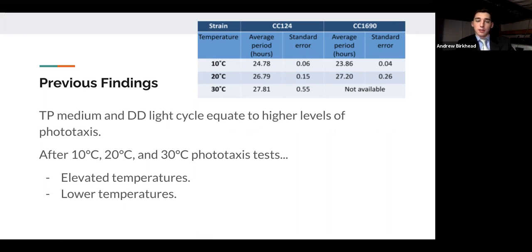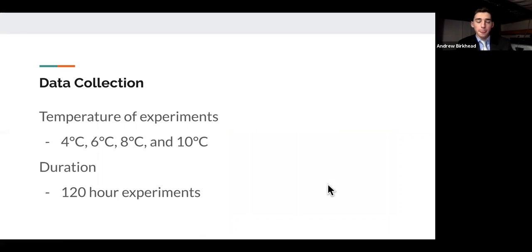Light cycles equate to higher levels of phototaxis, or they have in the past. Previous findings also show that as you increase temperature, you get an increased period of rhythm, but also a higher standard error, so it cannot be replicated as much. The temperatures of our experiments presented here are 4, 6, 8, and 10 degrees Celsius. We started at 4, and no rhythm was shown, as you'll see soon. So we had to go higher, and we didn't really expect that. The duration of our experiments was 120 hours, or 5 days.